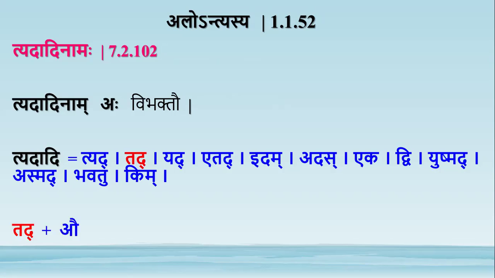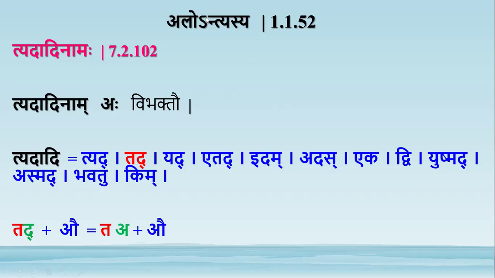So let us take one example. Tad is a word from the Tyadadigana. I am attaching au, which is a su pratyaya, which is also a vibhakti pratyaya. So whenever a Tyadadi word is followed by a vibhakti pratyaya, then this word Tyadadinam, being in shashti, represents the sthani. So the tad gets the adesha of a.